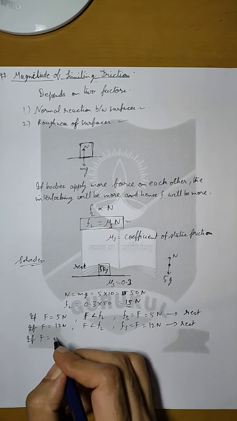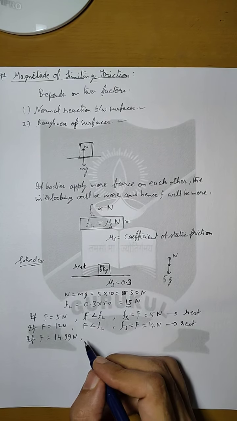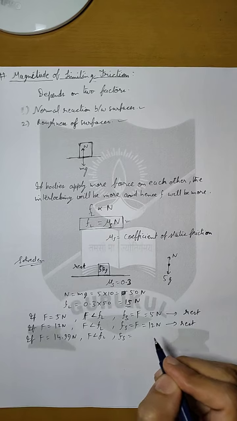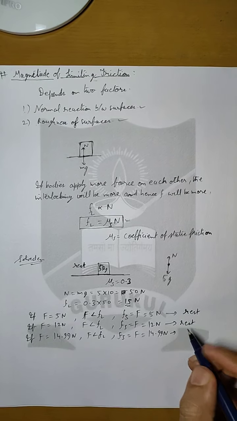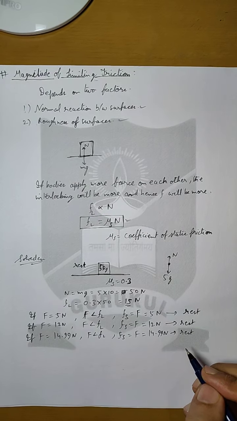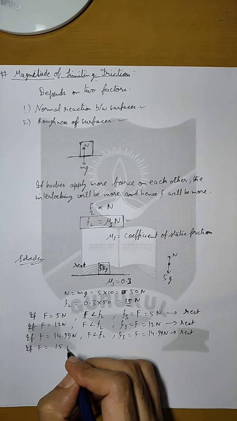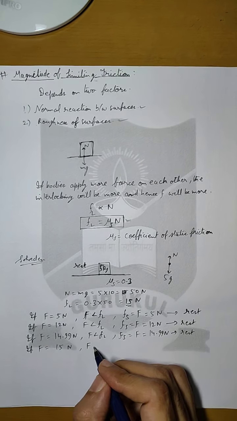Suppose we increase the force and it is equal to 14.99 Newton. Even in this condition, the external force is less than limiting friction. So the static force will also increase and it will be equal to 14.99 Newton and the body will still be at rest. But if the external force becomes equal to 15 Newton,